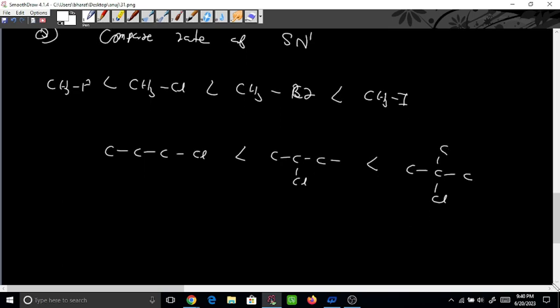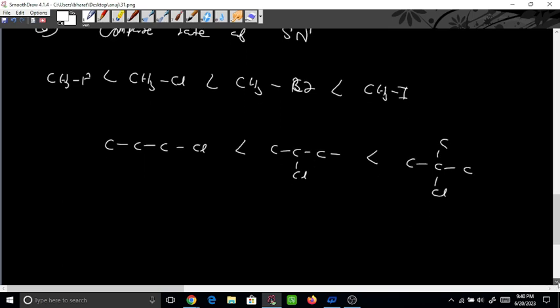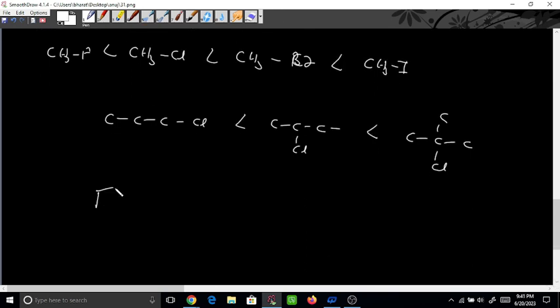A simple question, with the same principle. But I will give you one smart question. Have you studied resonance, the movement of negative and positive charge? So for which one will the rate of SN1 be faster, 1 or 2?